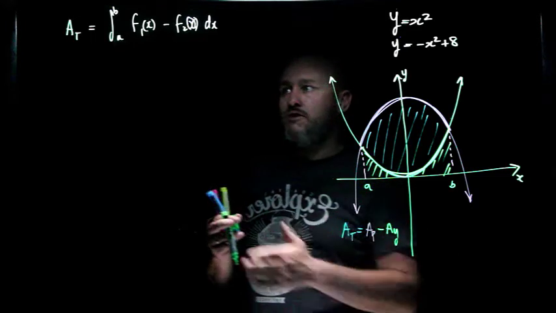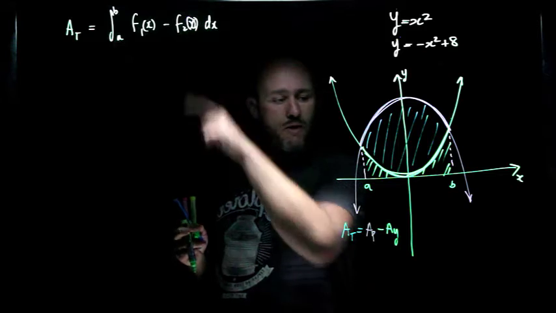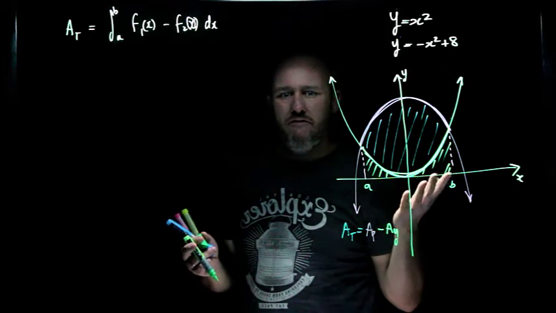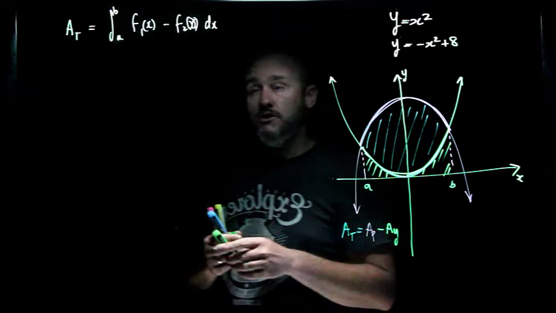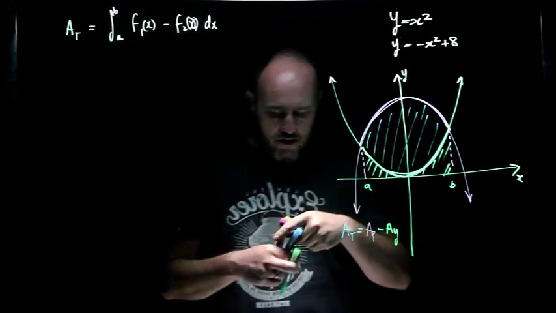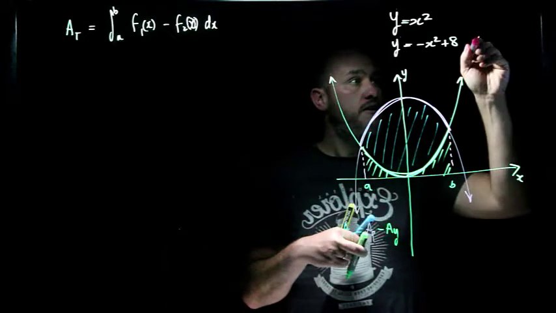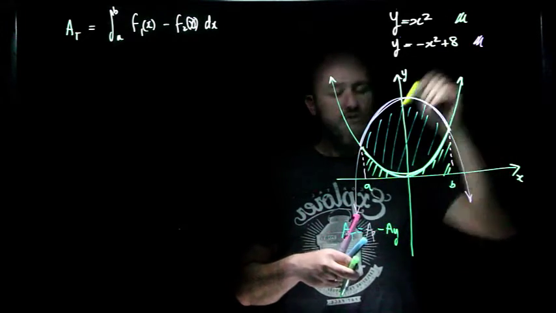What we don't know now is which one's f1 of x, which one's f2 of x. We want upper minus lower, and what is A and B? So that's what we're going to have to determine first of all. The pink one is upper and the yellow one is lower. This is my pink one here, and this is my yellow one here, because you saw that as I drew them.